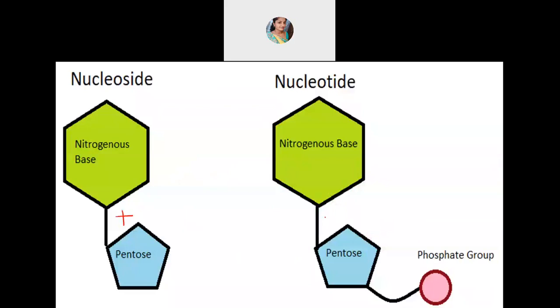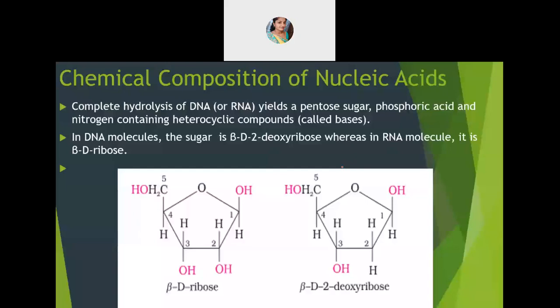So if you hydrolyze this and chemically try to break them down, you will get three parts. You will get the nitrogenous base, you will get a pentose sugar, and then you will end up getting one more group, that is the phosphate group, on hydrolysis. So these are the three components. Okay, let's again go into detail of the chemical composition of these. So we said one base is there and a sugar is there. On complete hydrolysis of your DNA or RNA, anything is composed of the same.